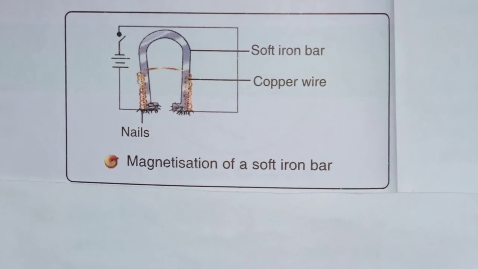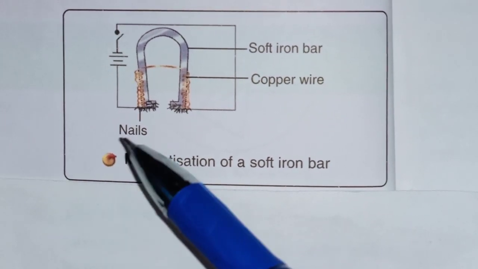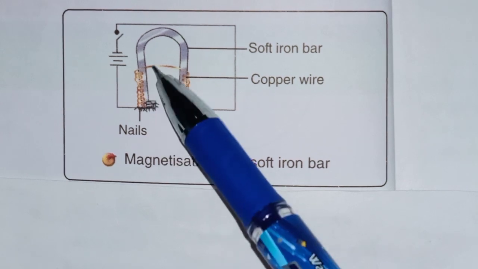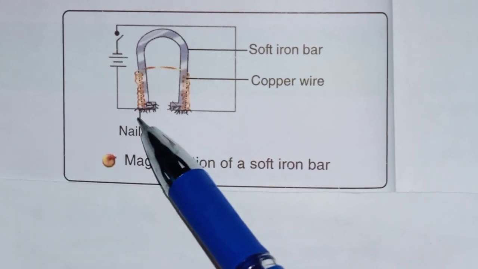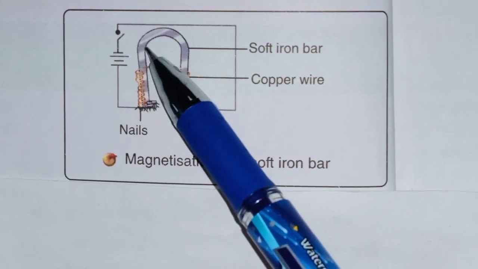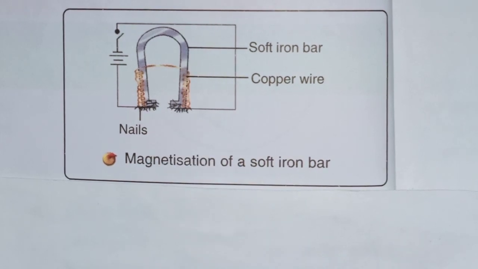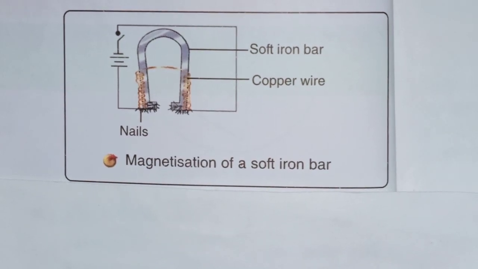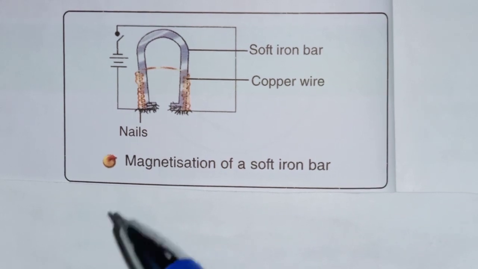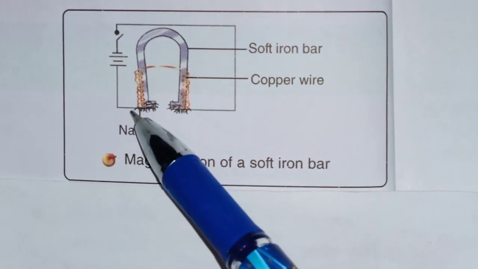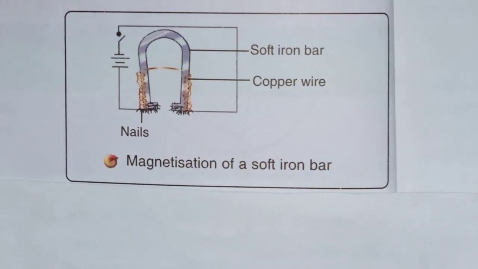So what change is now taking place in the iron nail or iron bar? When this current is passed through this wrapped iron bar, then it is behaving like a magnet. And when current stops flowing through this iron bar, then again it is behaving like an iron nail.